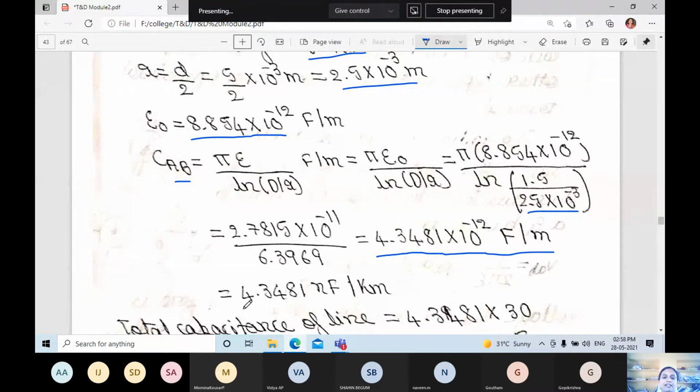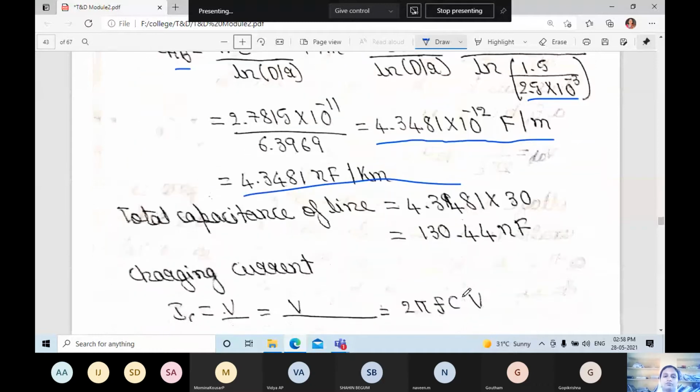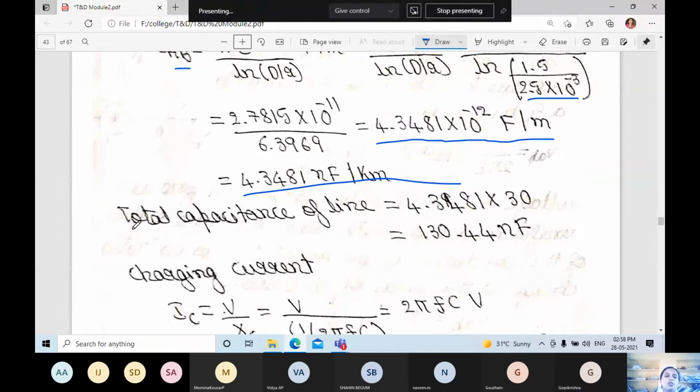That can be written in terms of nanofarad per kilometer. So the total capacitance of the line is 4.3481 into 30, because they have given the line length as 30 kilometers. It is in terms of kilometer, so multiply by the line length they have given. So you will get 130.44 nanofarad.